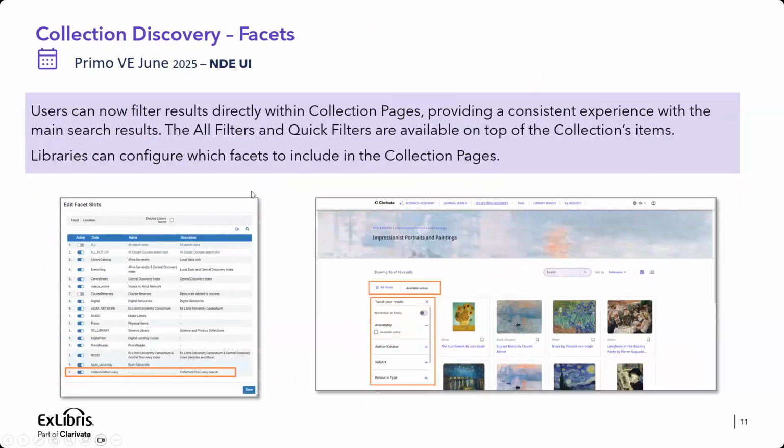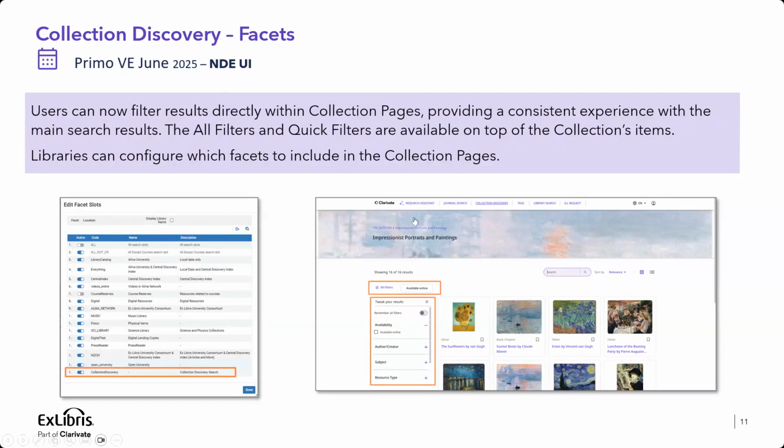So let's see. The collection discovery was very enhanced and improved in the NDE UI. We included there a lot of the ideas or needs that the community wanted. And now I would like to emphasize the addition of the filter, the facets.